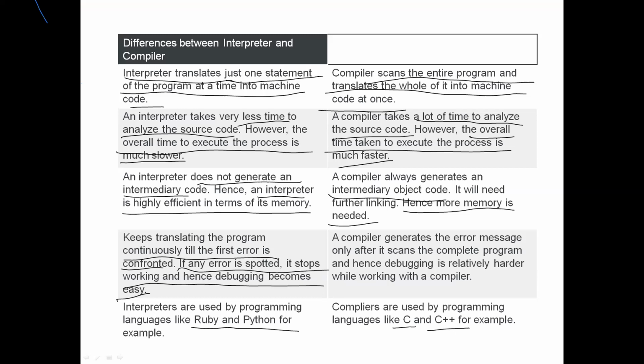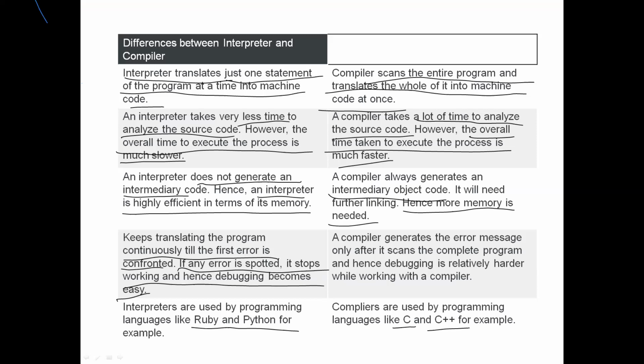These are the differences between the compiler and interpreter, which is one of the most important topics in this session. There is a 100% chance to get this question. Everyone should keep in mind that these are the differences. So, line by line translation for the interpreter, while the compiler translates the entire program. The interpreter takes less time to analyze the source code, and it does not generate any intermediate code, but the compiler is going to generate it.